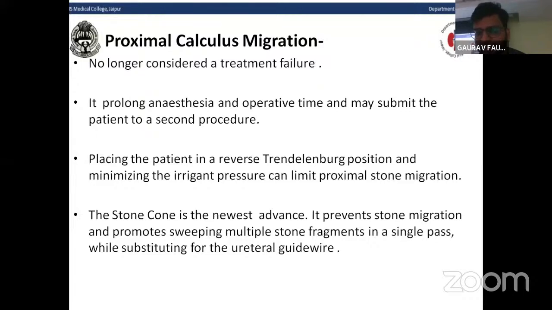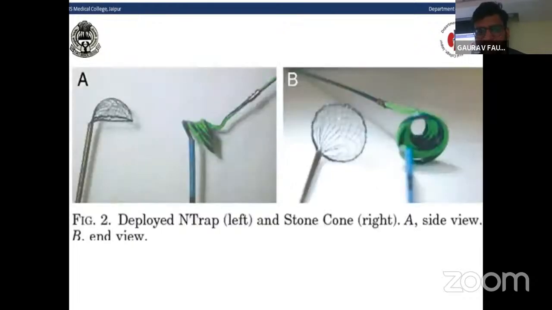The stone cone is one of the newer devices. It prevents stone migration and promotes sweeping of multiple stone fragments in a single pass while substituting for the ureteric guide wire. The diagram shows newer stone retropulsion preventing devices. On the left is the NTrap, and on the right is the stone cone.